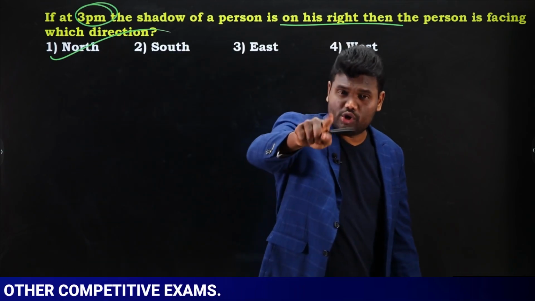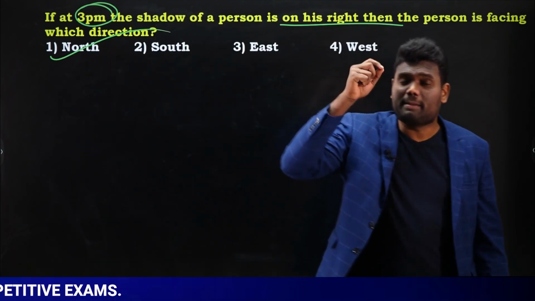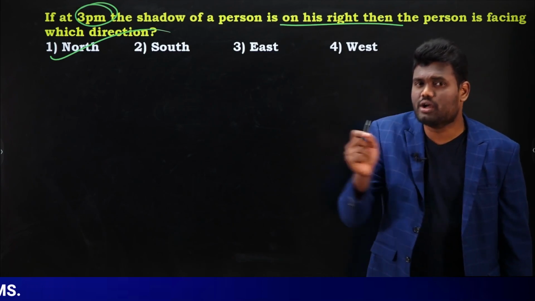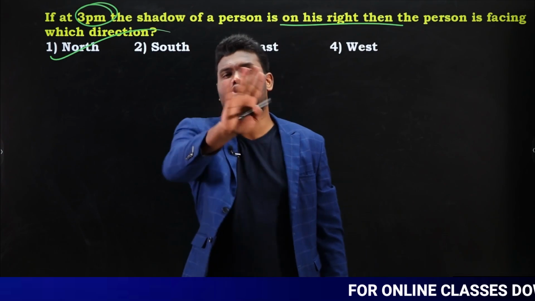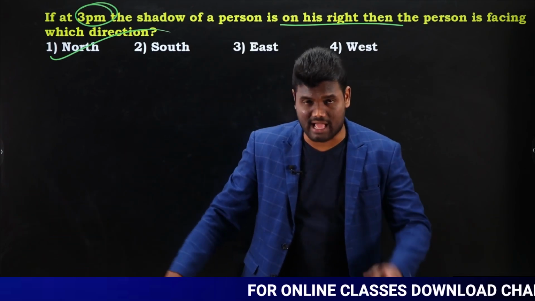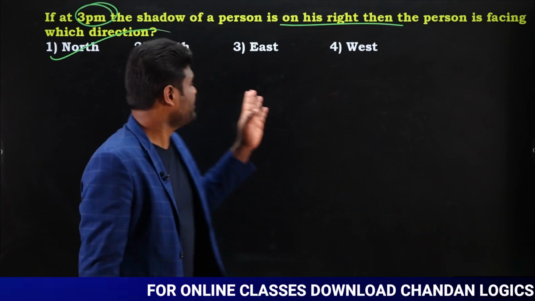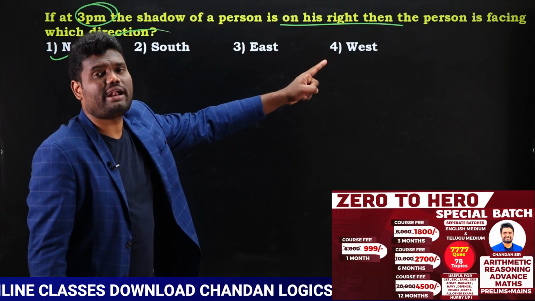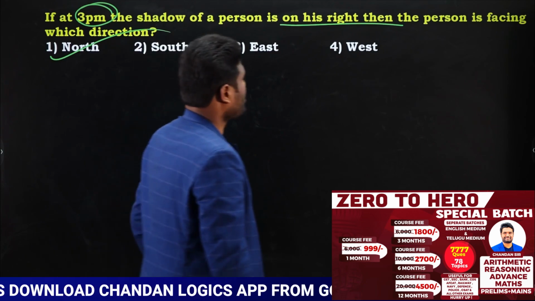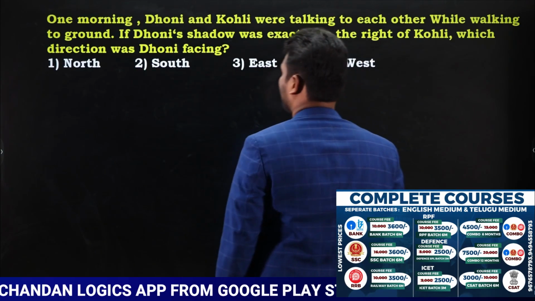Yes or no? I told you to remember the point. If you remember whatever I have told you, then you can mark this answer directly. Morning shadow left hand side, answer is north. Evening shadow right hand side, answer is north. Now this is 3 p.m., which means evening time. Evening shadow right hand side, the person is facing towards the north direction. Okay, let us look at the next one.